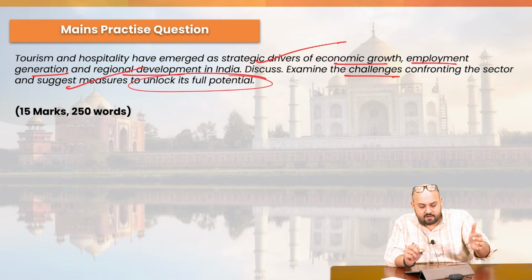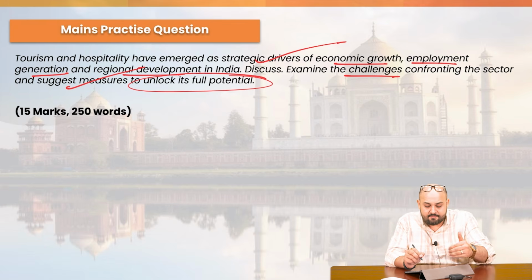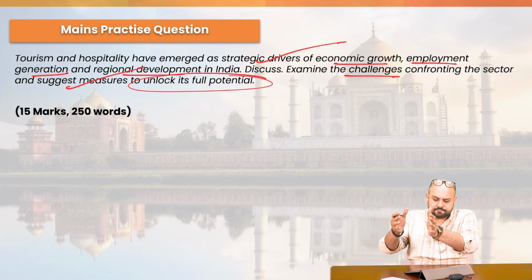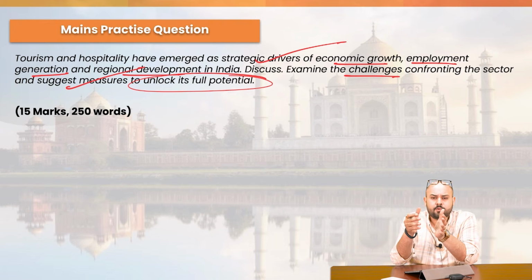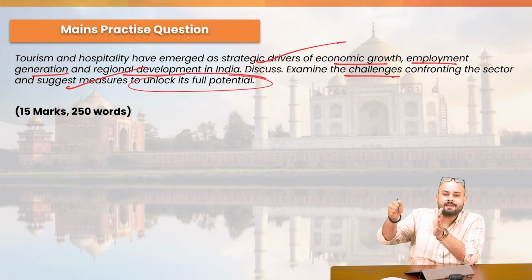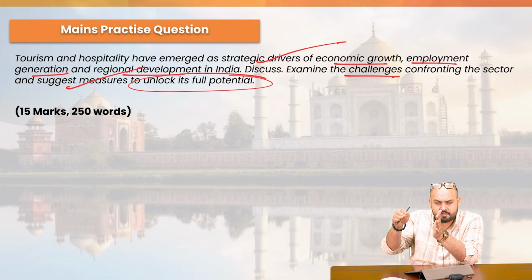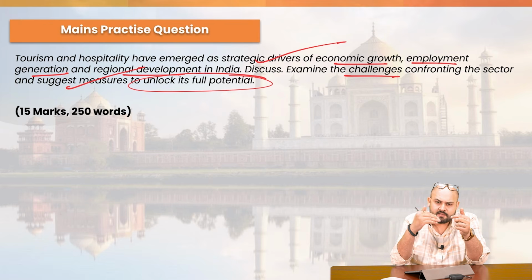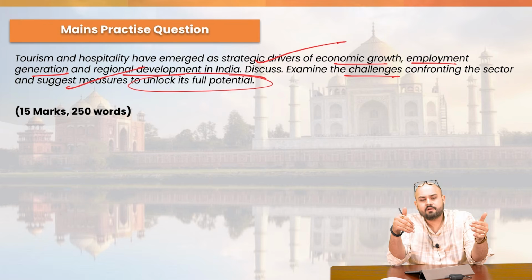So comprehensively, you'll have to talk about the first aspect, the drivers of economic growth, employment generation, and regional development. Then you would talk about the challenges involved as an ancillary. See, this is not a core part, but you can talk about various types of tourism by hub and spoke model, right? Just try to draw it over there itself, and then talk about the way forward, and then you talk about the conclusion. That is how you will write the answer.